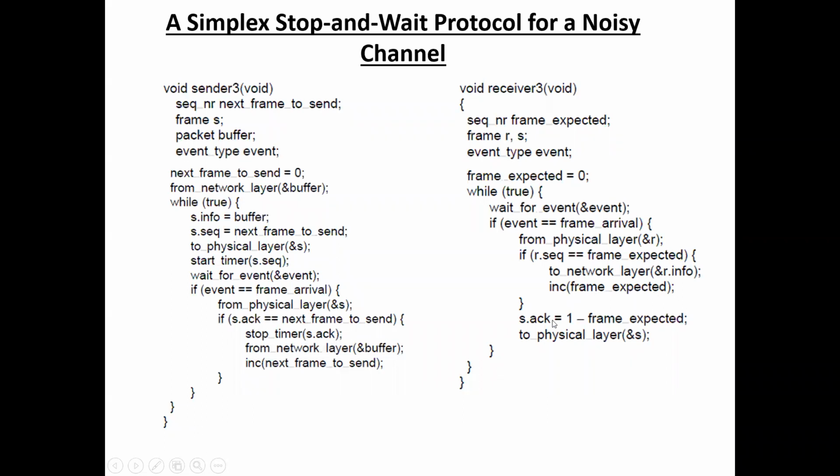So frame expected equals 1. Here the receiver sends the acknowledgement for frame 0. Since frame expected is 1, 1 minus frame expected is 0, so s dot ack equals 0, which means we give the acknowledgement for frame 0. We send that acknowledgement to the physical layer on machine 1. So this is a simplex stop and wait protocol for a noisy channel.